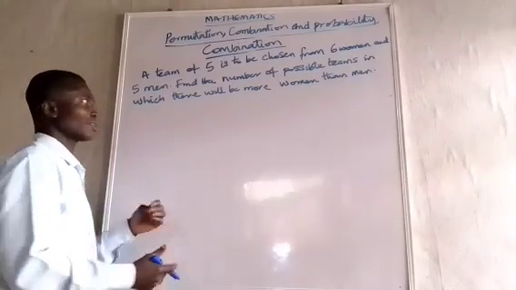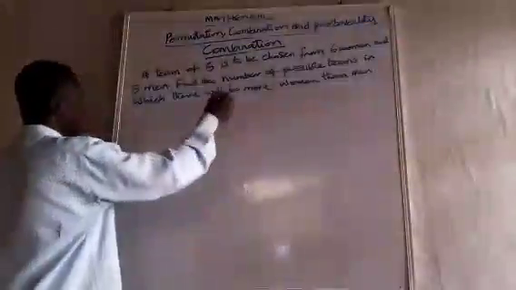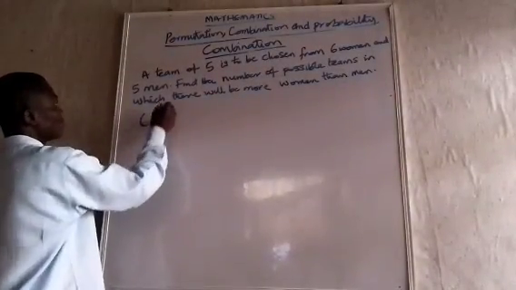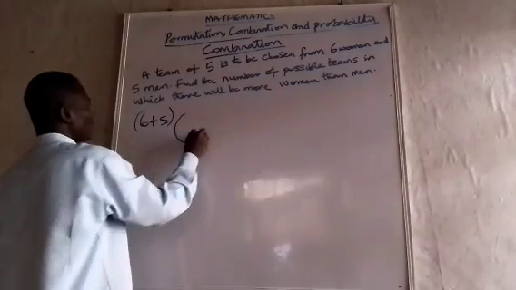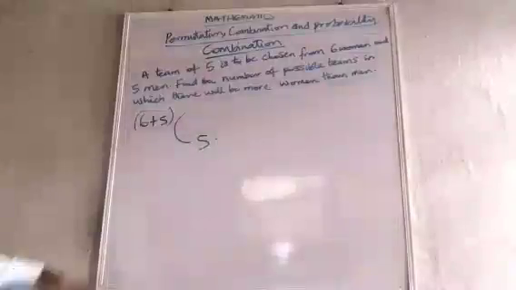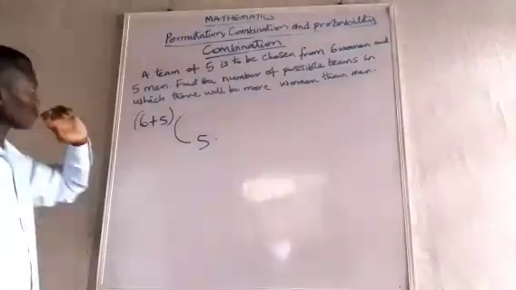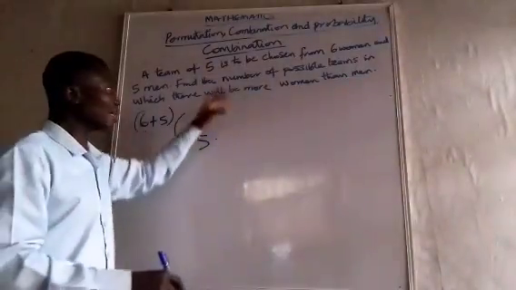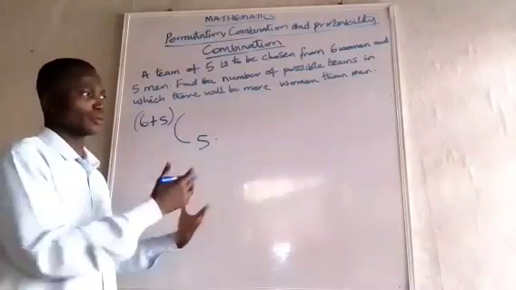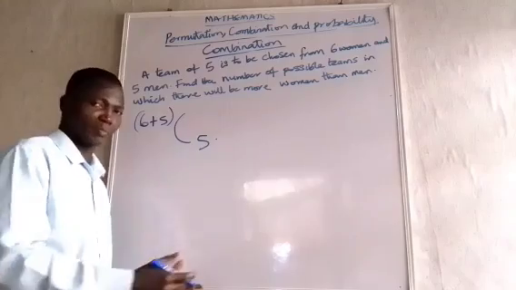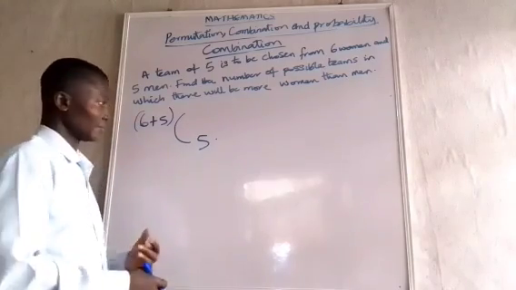Ordinarily, if this condition is not there, the total possible selection would have been 11 combination 5, that is 6 women plus 5 men. But now, since you have these conditions, let's see what are the possible mixes that we can have.